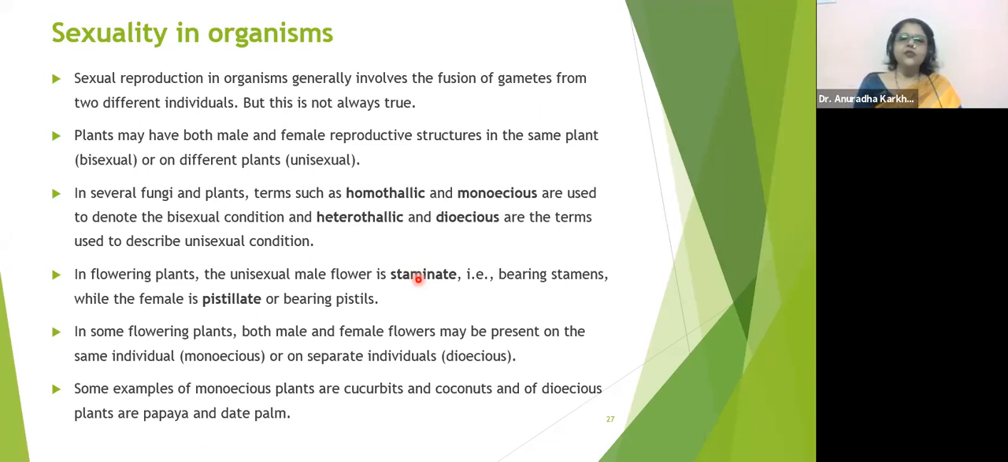We all are dioecious. That means two different sexes. In several fungi and plants, terms such as homothallic, homo means same, thallus means body, and monoecious are used to denote the bisexual condition.